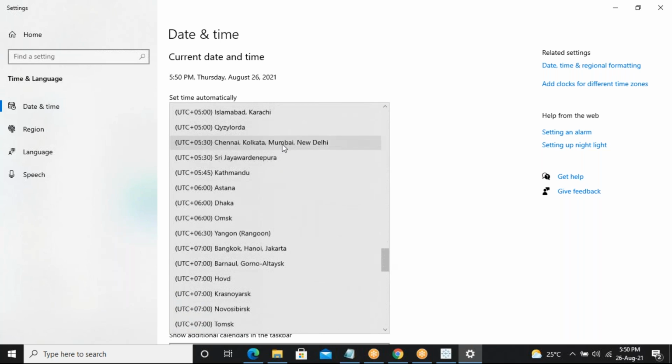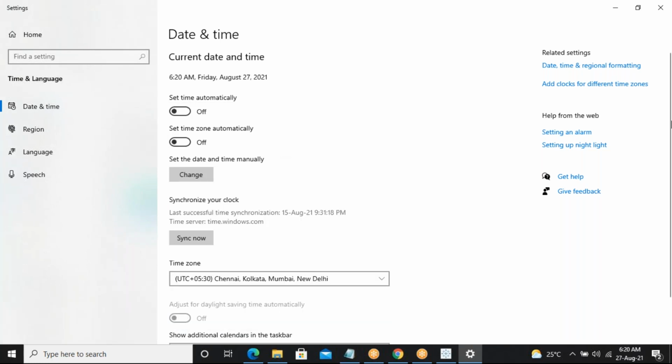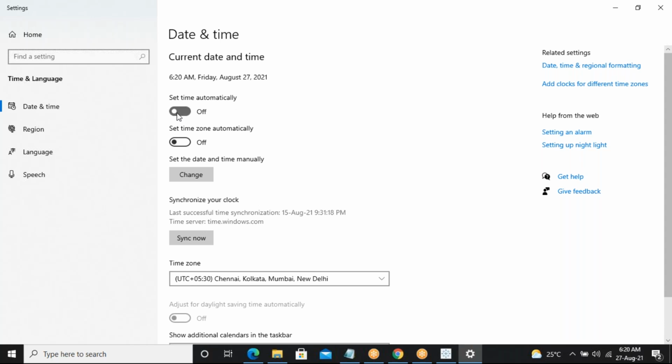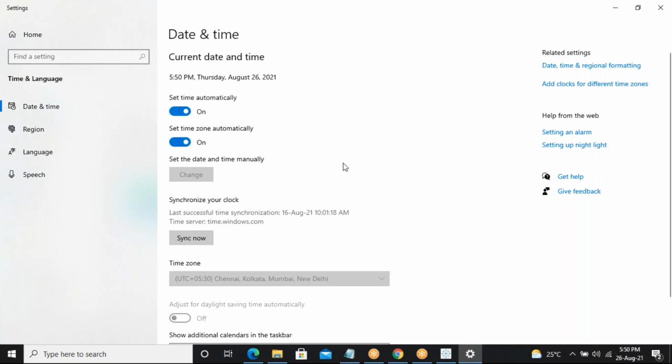If I take Chennai, Kolkata, New Delhi, the time changes automatically for me, like this.